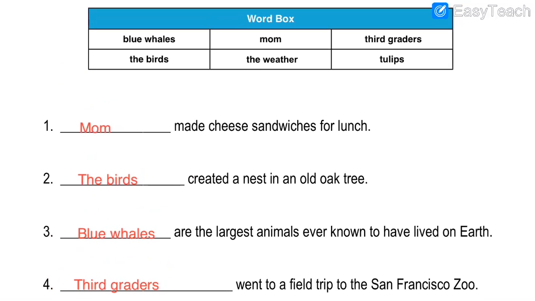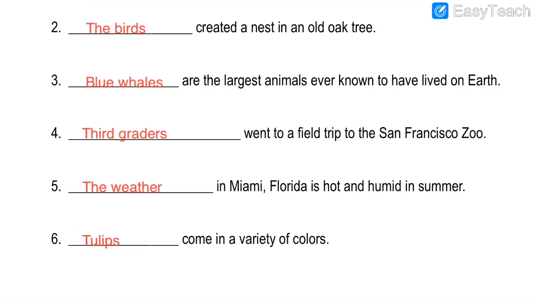So only the last option is pending, and that is tulips. What is the meaning of tulips? Tulips are red, pink, yellow, white flowers. There are many different colors of tulips. It is a kind of flower. So let us write down this answer, tulips, because it has a variety of colors. I have written my answer number 6, tulips come in a variety of colors. Variety means so many different colors are there of tulips, and it's a very beautiful flower. You can see the flower, it looks really beautiful.